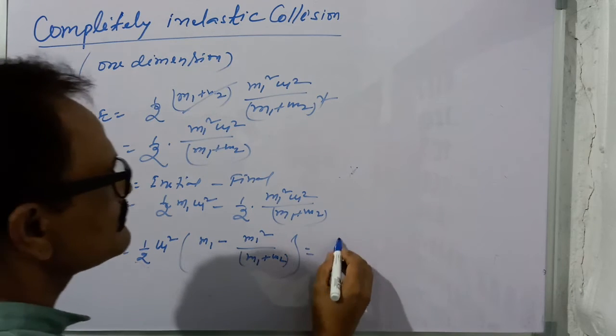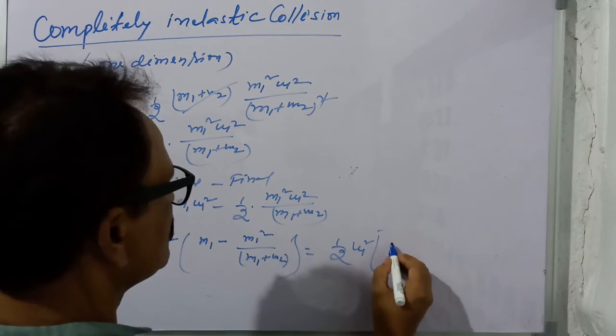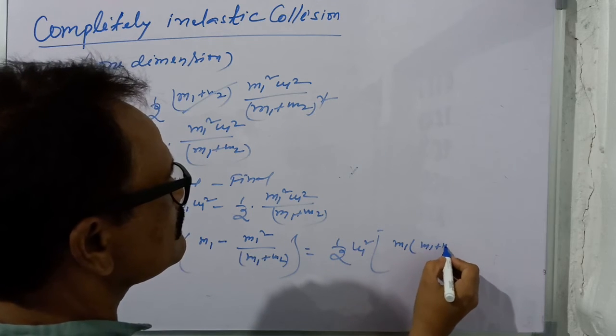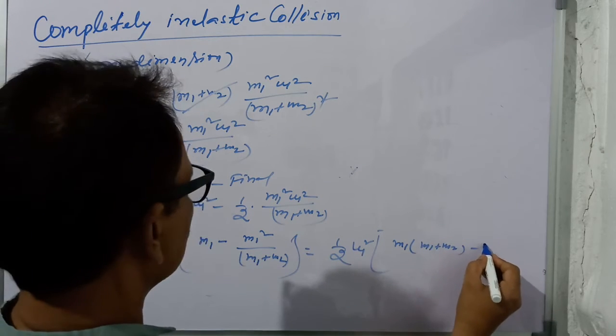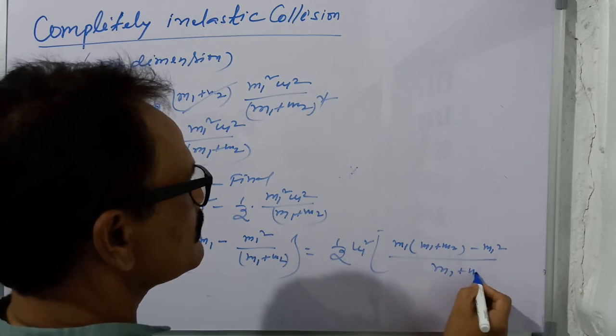This equals half u1 square times (m1 (m1 plus m2) minus m1 square) divided by (m1 plus m2).